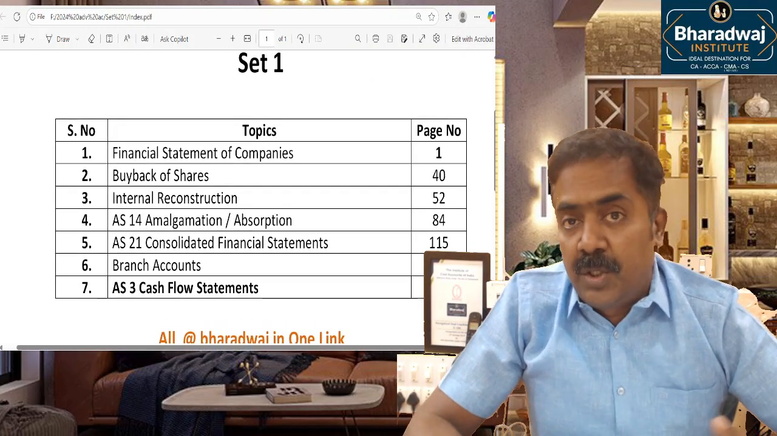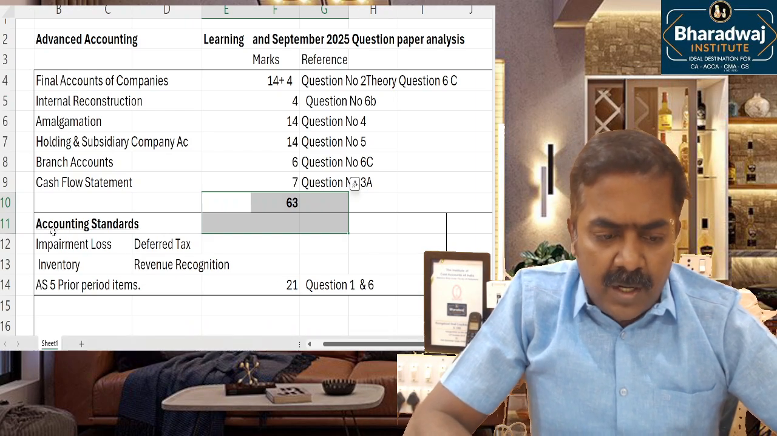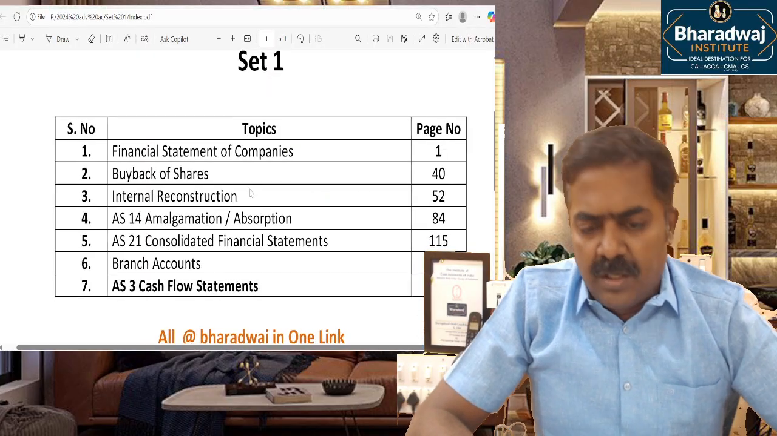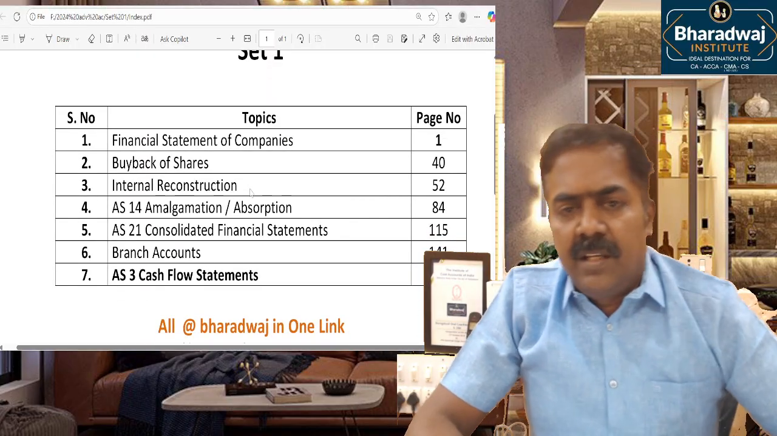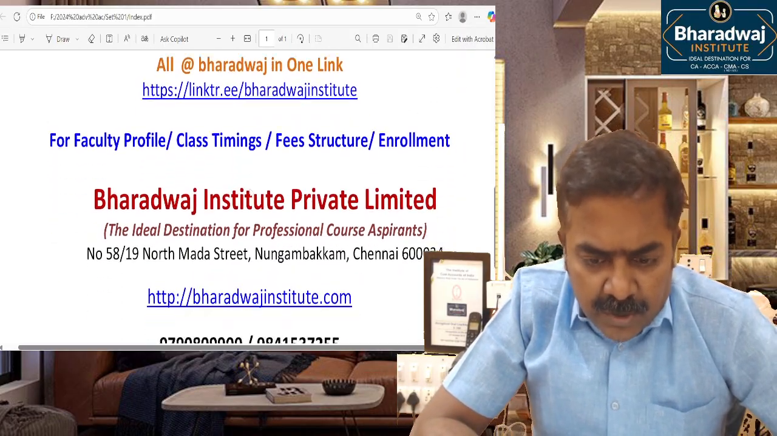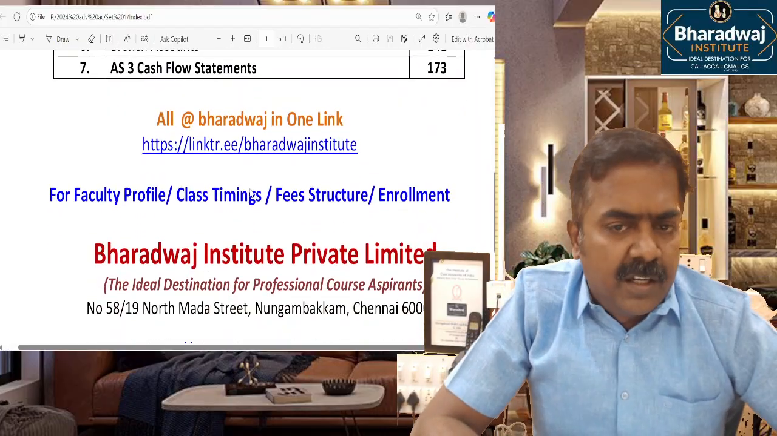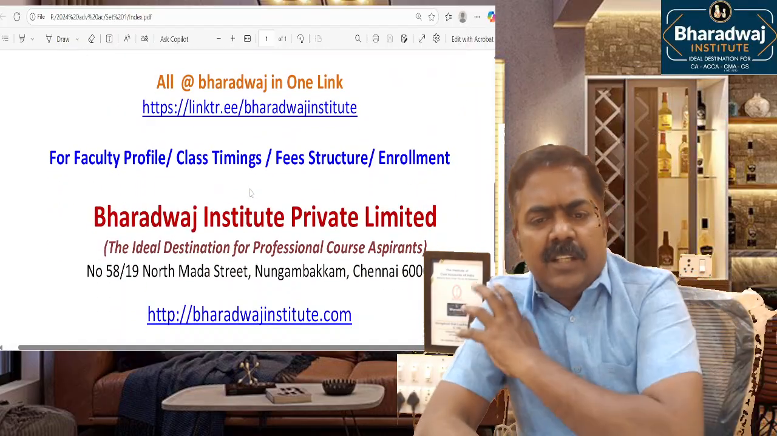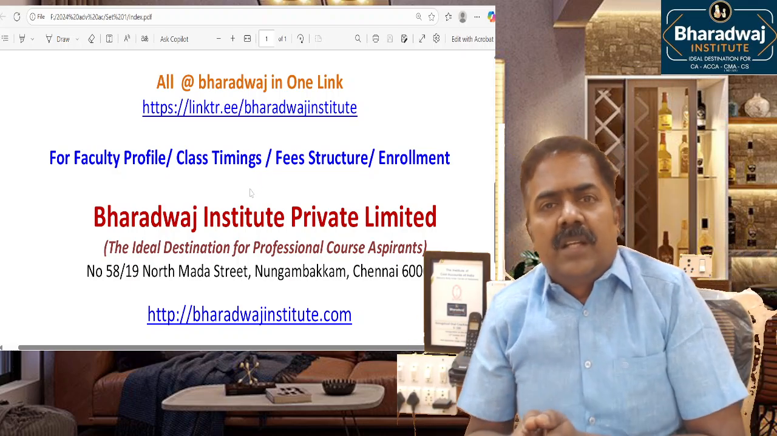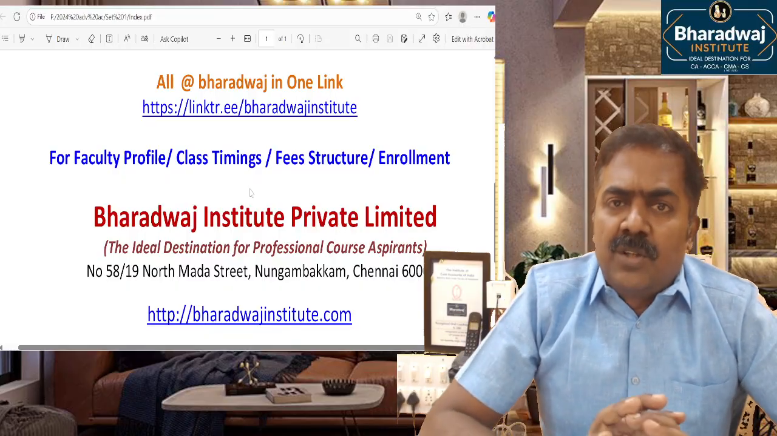Set 1 to set 2 was fully based on accounting standards. From that, around 21 marks of questions were tested in the exam. If you need material or anything else, you can contact Bharadwaj Institute. We'll share the material for practice. Of course, you can take the recorded classes, which are based on past exam questions. It is based on the ICAI material we cover, so that the preparation is not wasted at all.